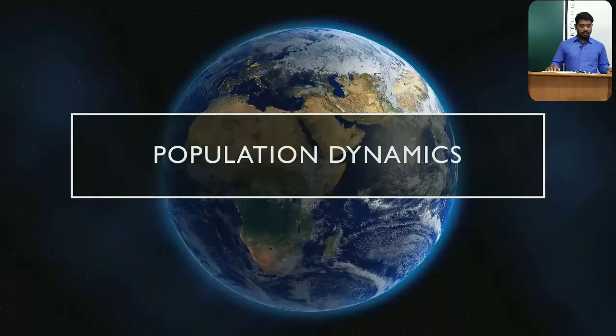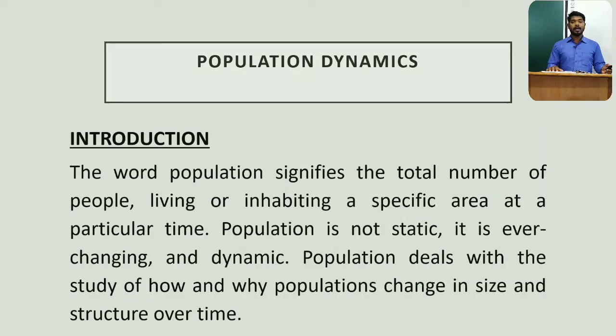So you can see in the introduction, the word population signifies the number of people inhabiting or living in a specific area at a particular time. So the number of people who are living and inhabiting a specific area or region at a particular time, that is population.